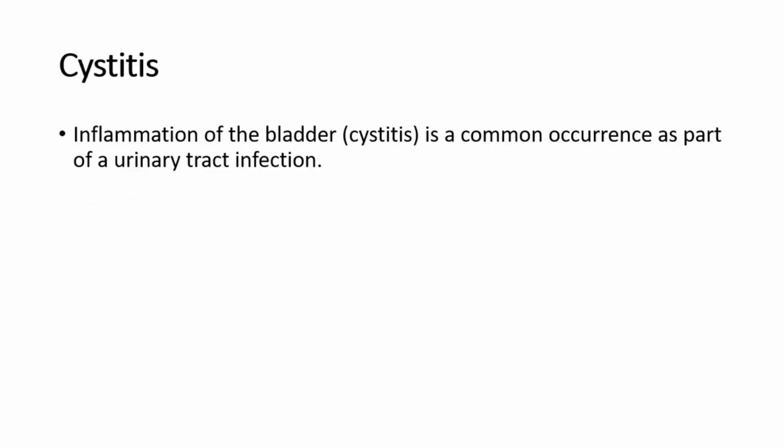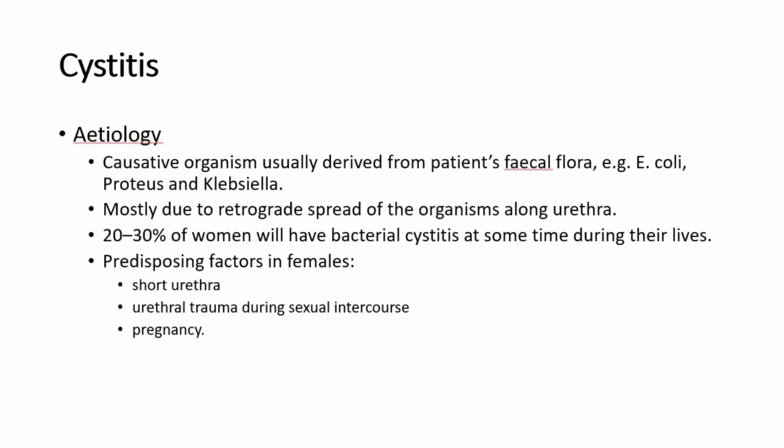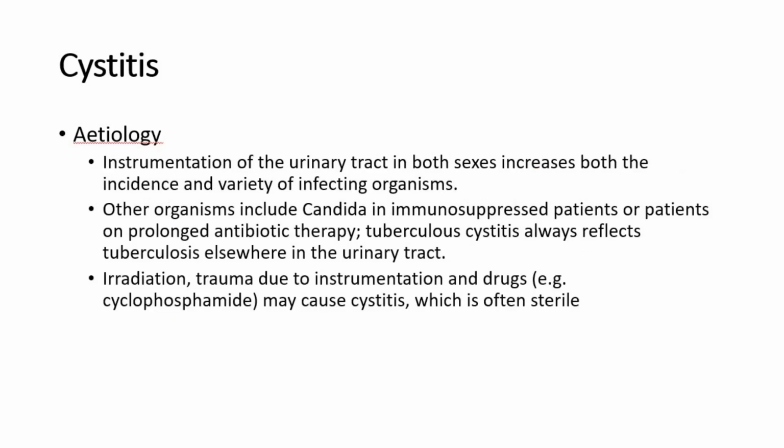Next, for cystitis. Inflammation of the bladder is a common occurrence as part of a urinary tract infection. Causative organism usually derived from patient's fecal flora, such as E. coli, Proteus and Klebsiella. Mostly due to retrograde spread of the organisms along urethra. 20 to 30% of women will have bacterial cystitis at some time during their lives. Predisposing factors in females are short urethra, urethral trauma during sexual intercourse, and pregnancy.